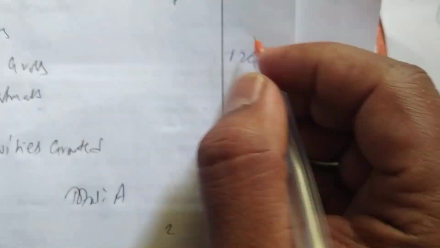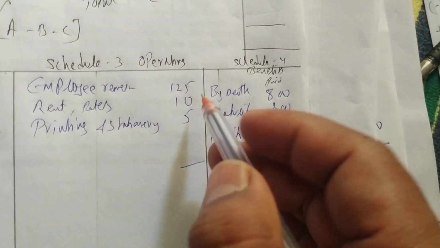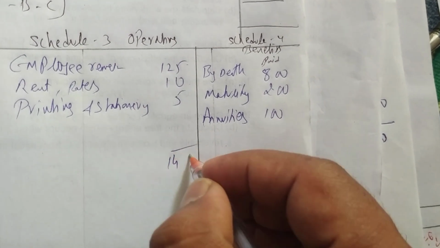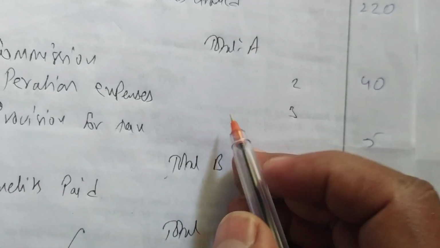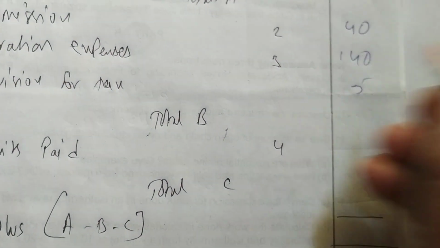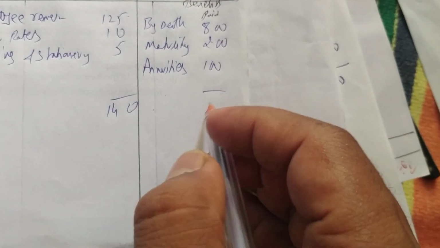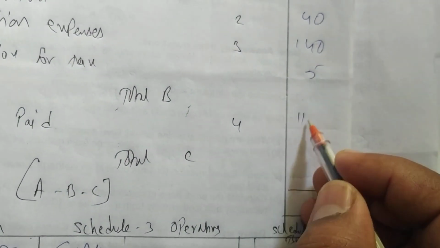Let us write in front of schedule number 1, 2125. Next, operating expenses 125, 10, 5, that is 140. We'll write in front of operating expenses 140. Next benefits paid: 800 plus 300, 1100. We'll write in front of benefits paid 1100.